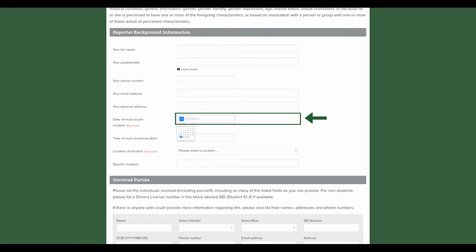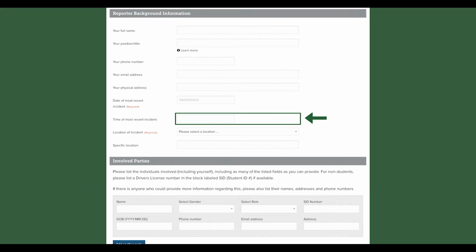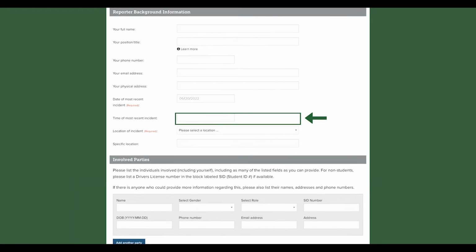Click on the calendar icon to select the date of the most recent incident. This is required. We understand you may not remember. Do your best to provide the correct date. Time of incident. If you can remember the time or at least close, enter it. Otherwise, you may leave this blank.